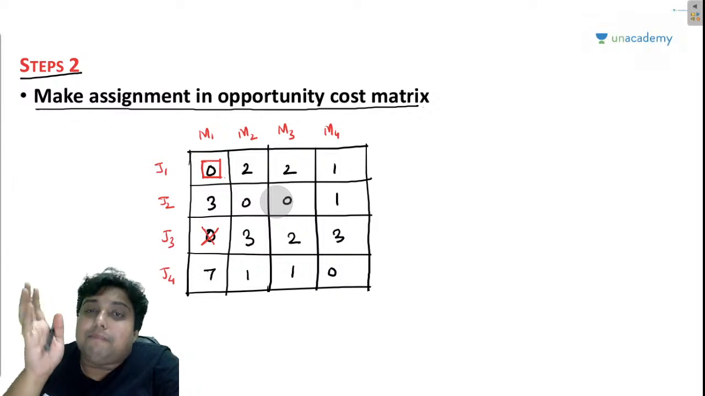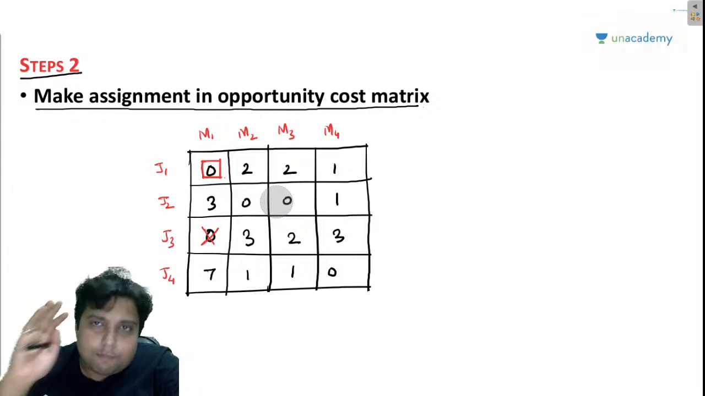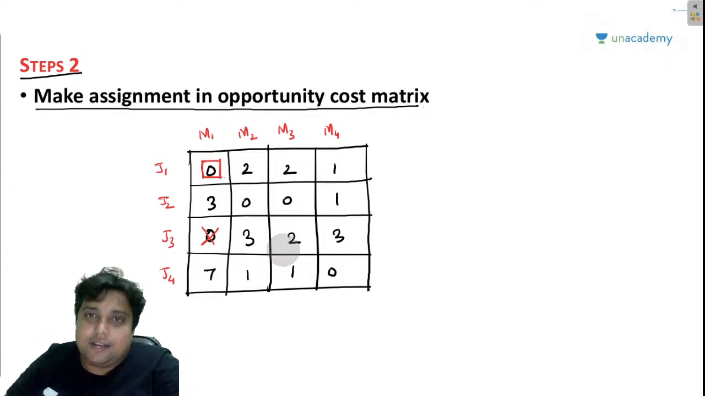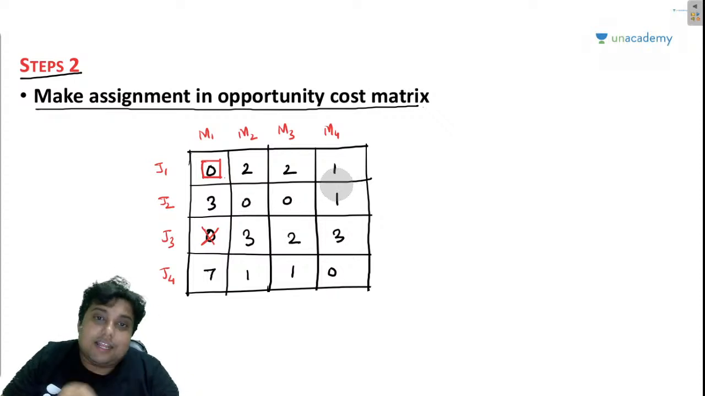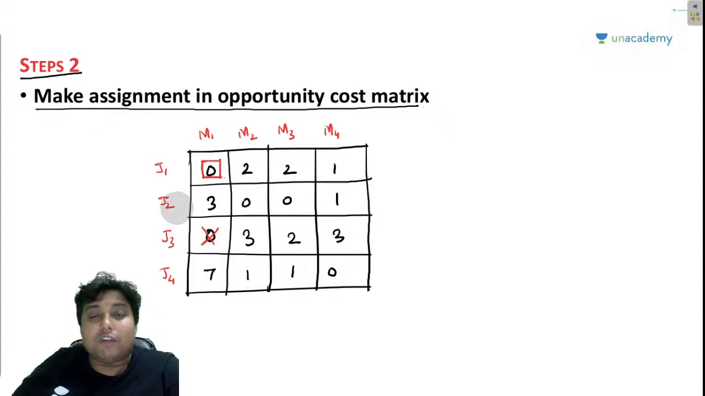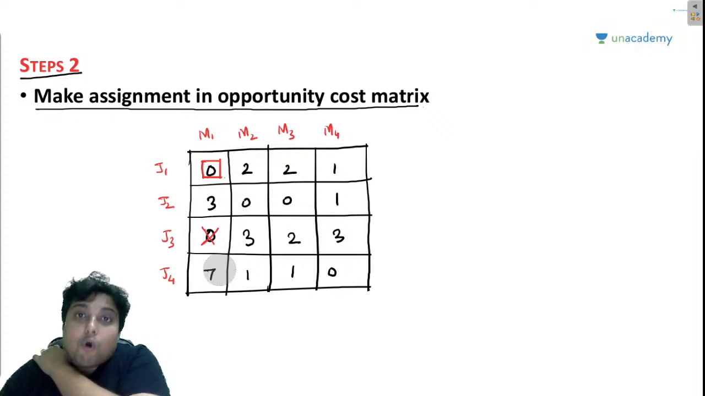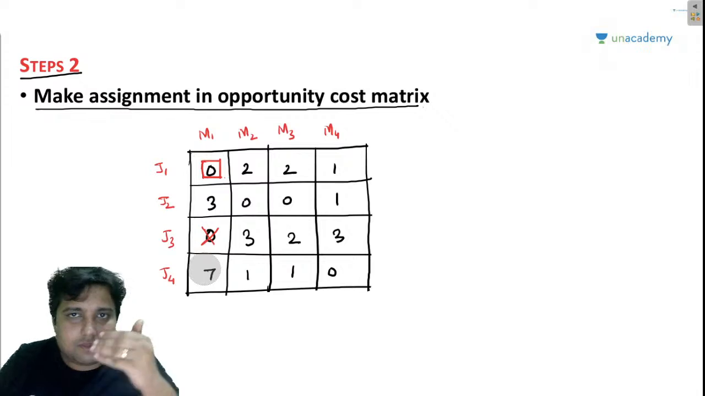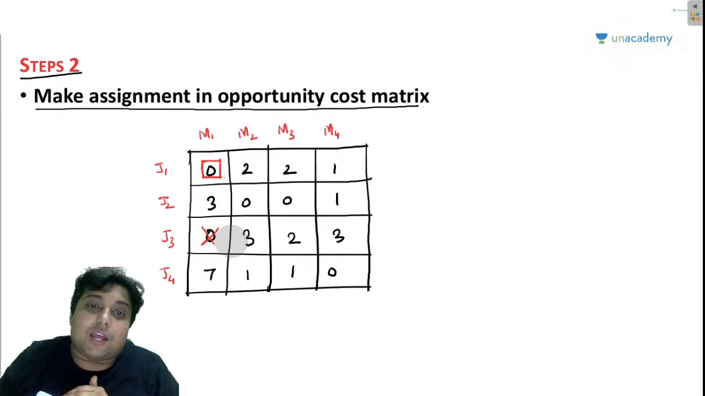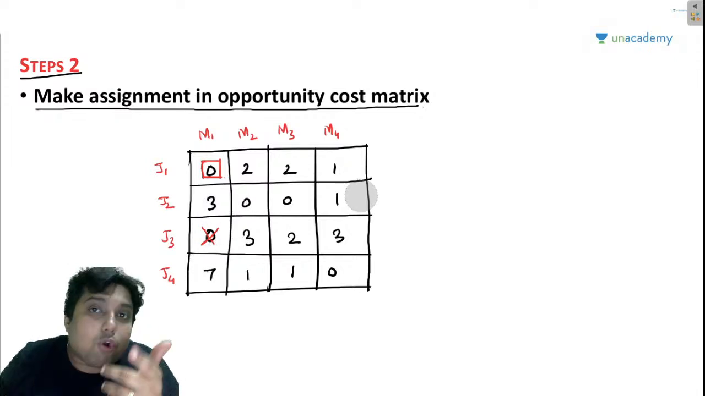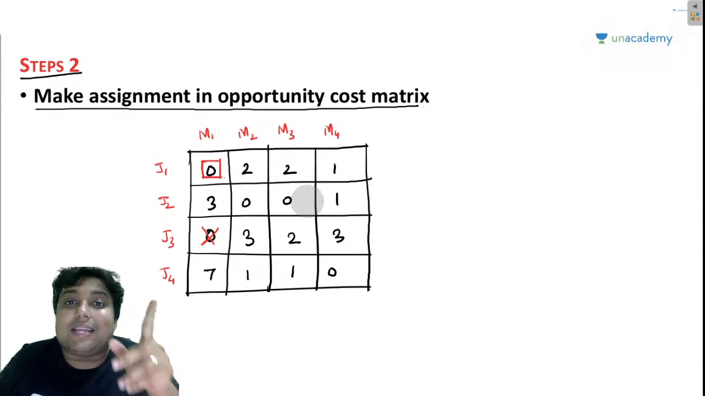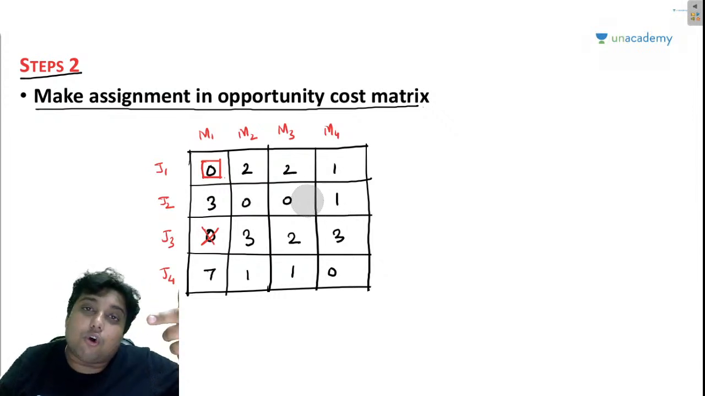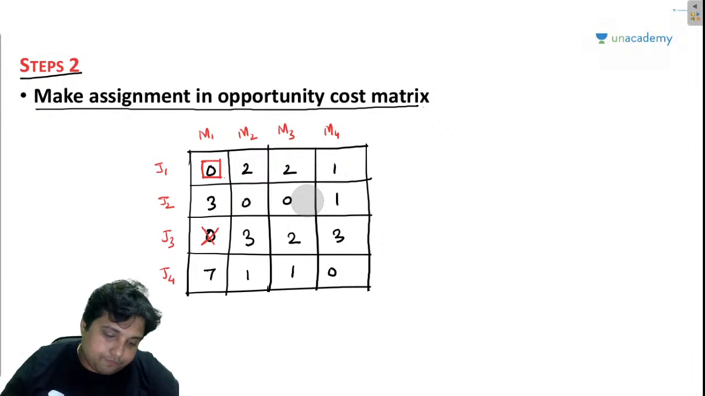So for the time being, we are going to skip job 2. If we cannot decide which machine job 2 should be given to, for the moment we are going to skip job 2 and concentrate on job 3. So all I am saying is, if there are more than one zeros in any row, you should not be making the assignment, you should be skipping that row and moving on to the next row.